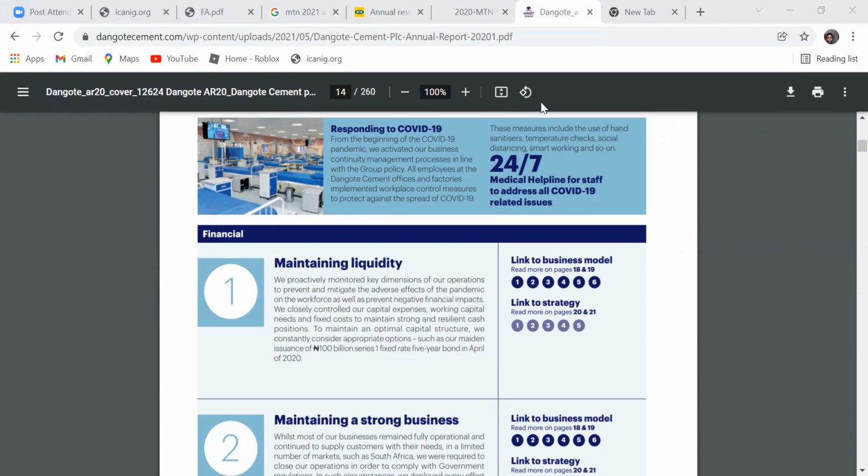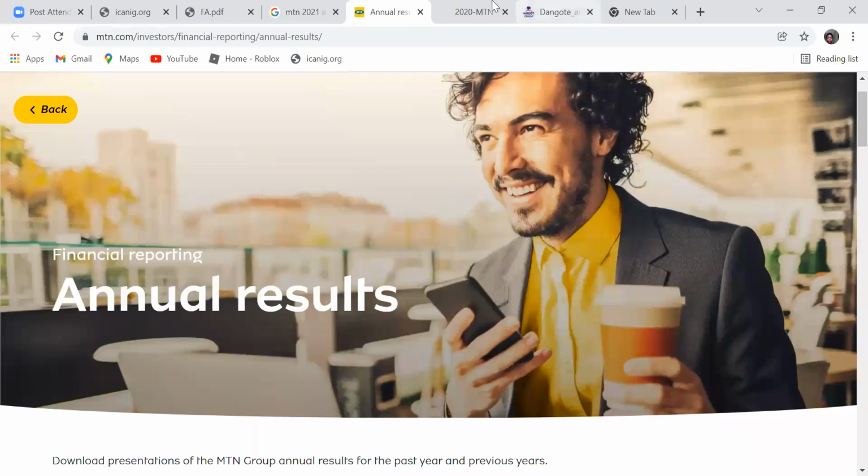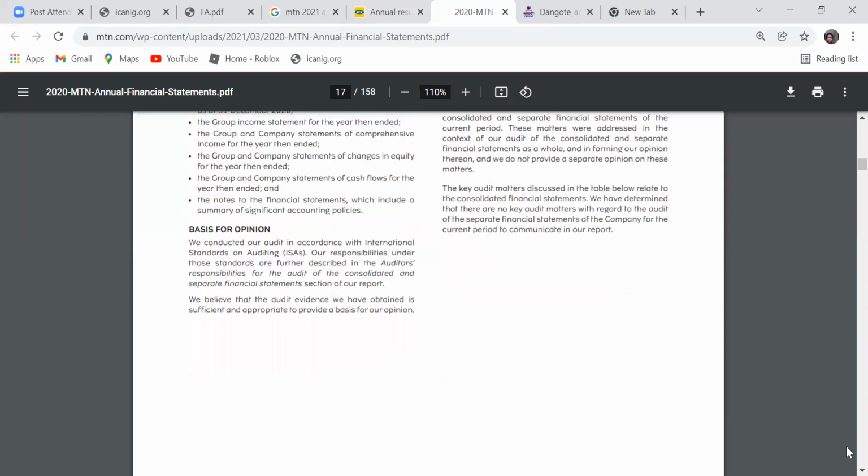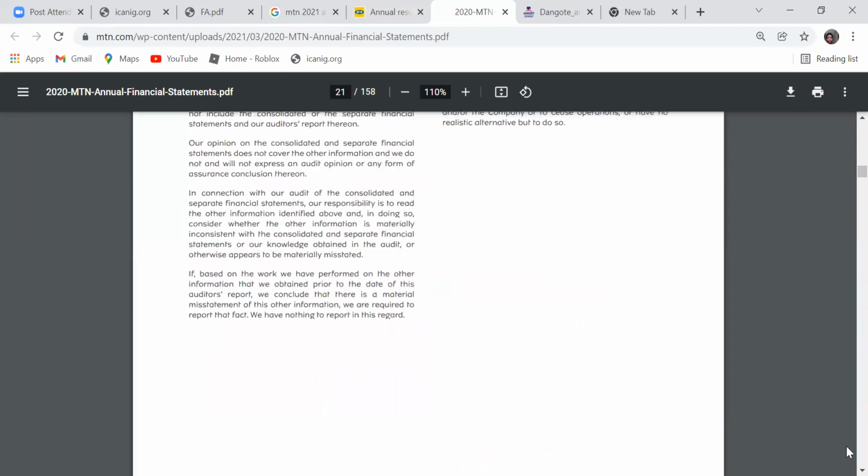Financial reporting, just like what we are looking at here, is MTN. This is the work of an accountant. We produce financial statements. What else do we do?